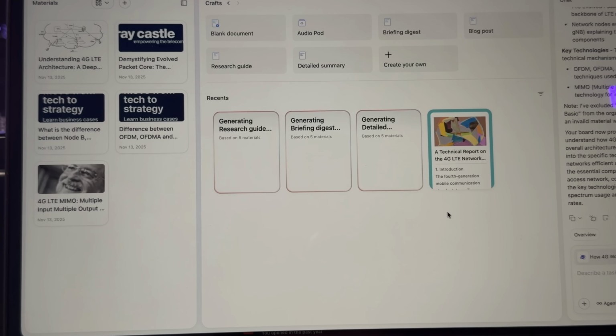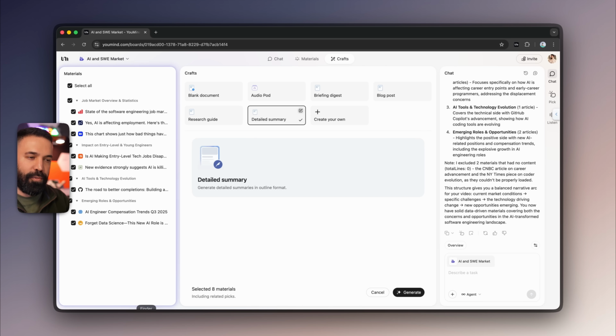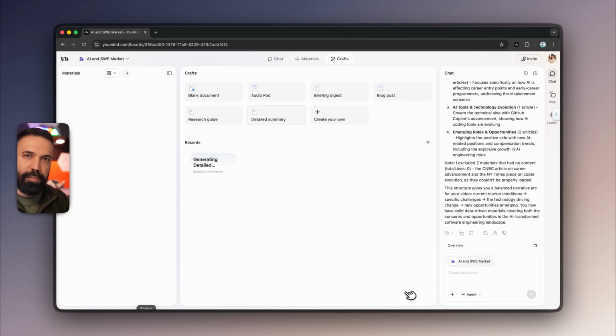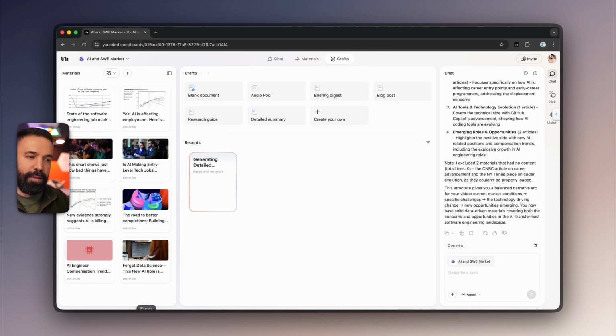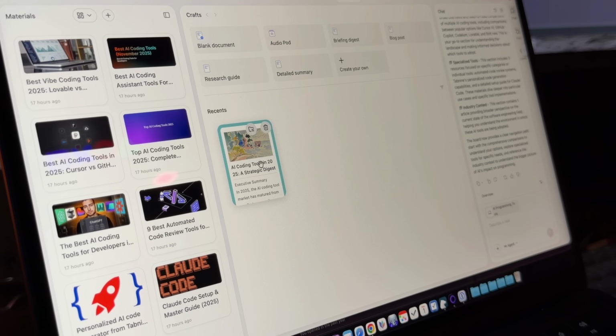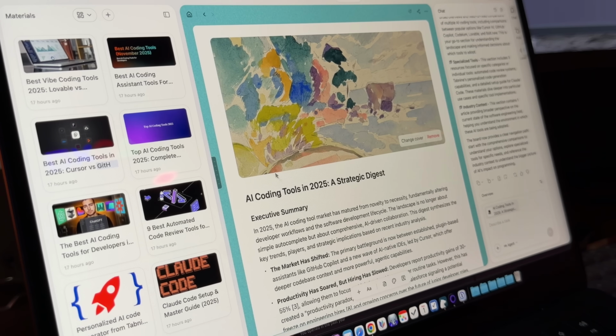And you can see that it adds that automatically to the predefined list of crafts. Let's generate based on the description that I provided. And now I should get a detailed summary from the data that is already gathered for me.